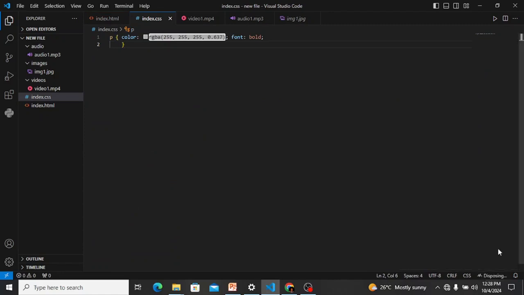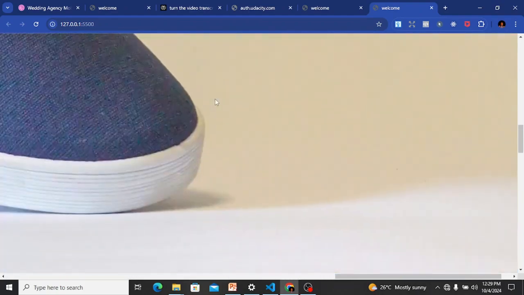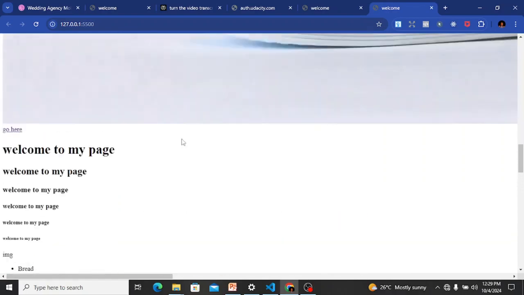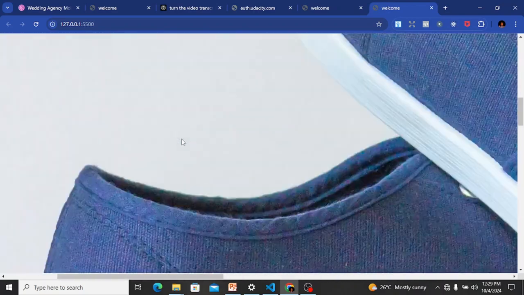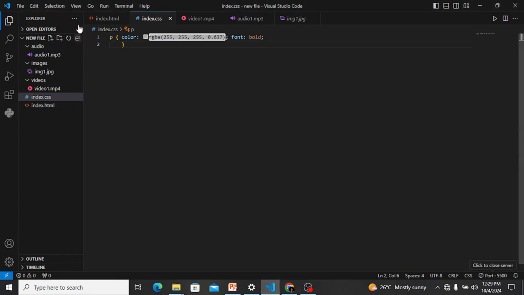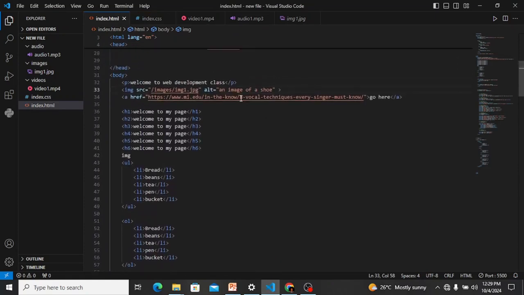Let's go live. You see that it is occupying the full page, as you can see. Are you seeing what I'm saying? The image is now occupying the full page. It's occupying everywhere. We still have our format content the way it was before, but the image is occupying everywhere. Why? Because we did not give it the width and the height to structure how it looks on our web page. So this is also part of CSS.